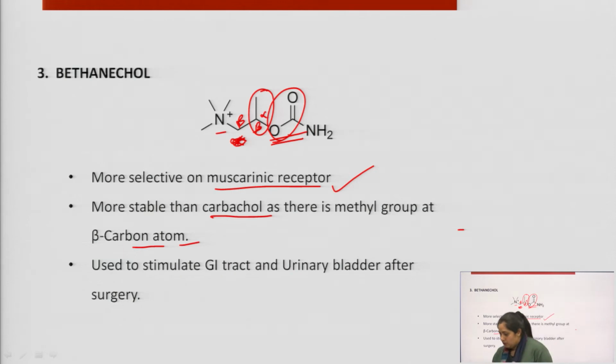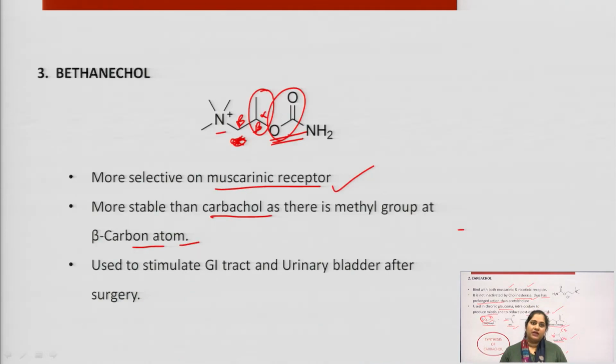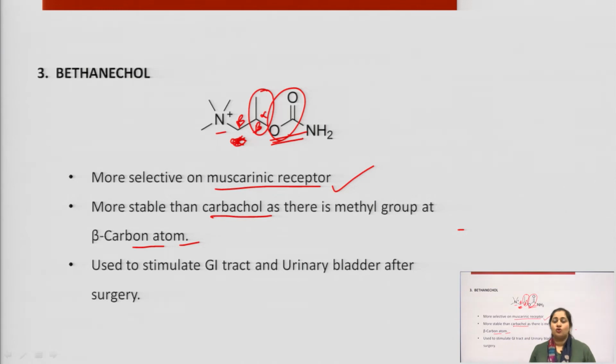In the Carbacol, we have seen this is the esteric carbon. So, this is alpha and this is beta, okay, because there is no substitution at alpha and beta, and hence it can act on both muscarinic receptors and nicotinic receptors. So, it is used to stimulate the GI tract.